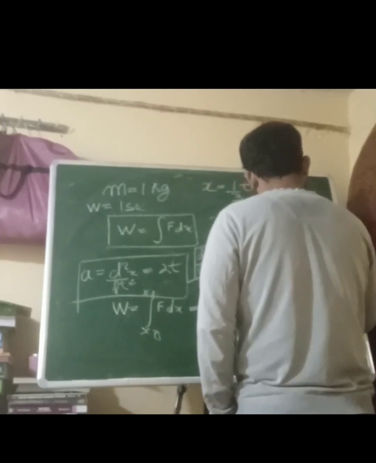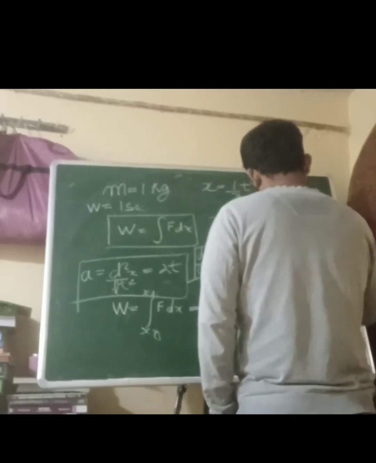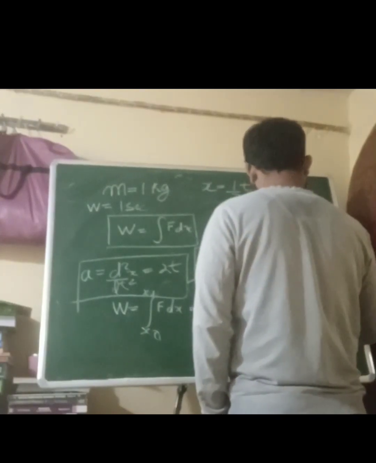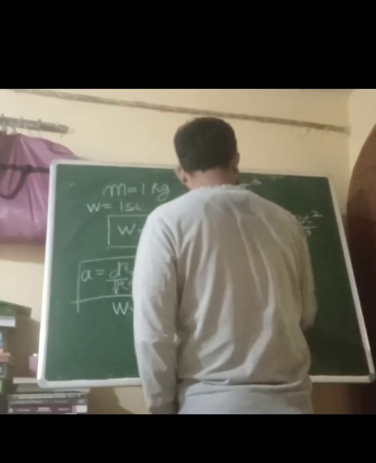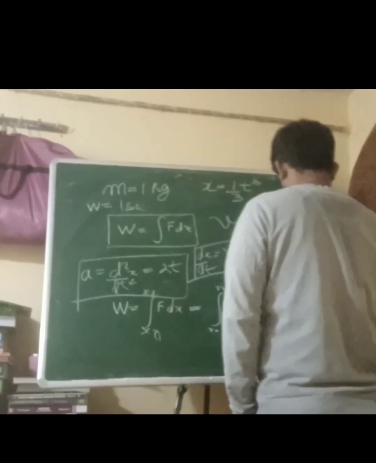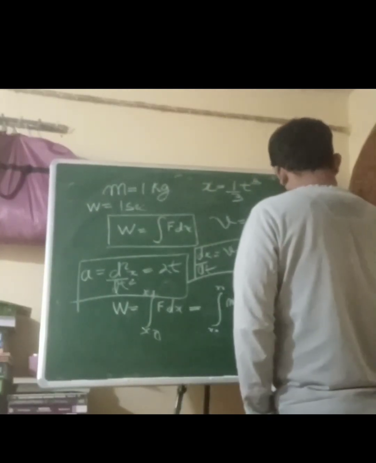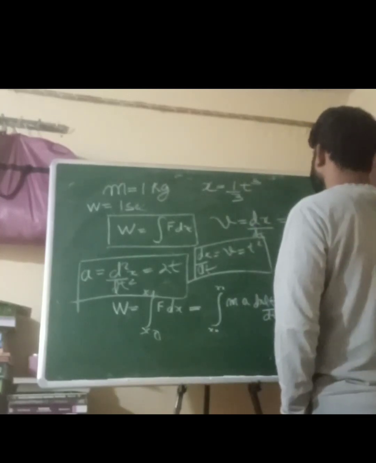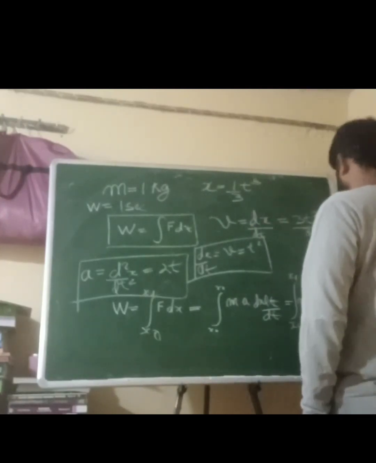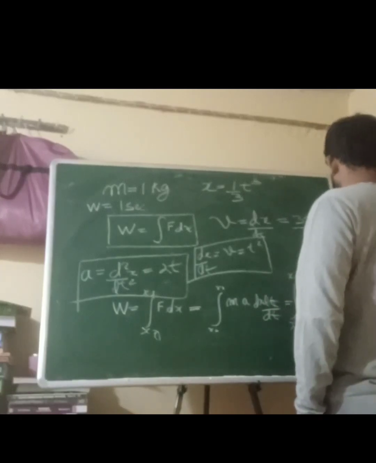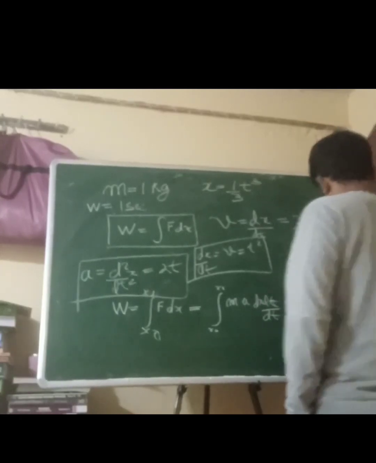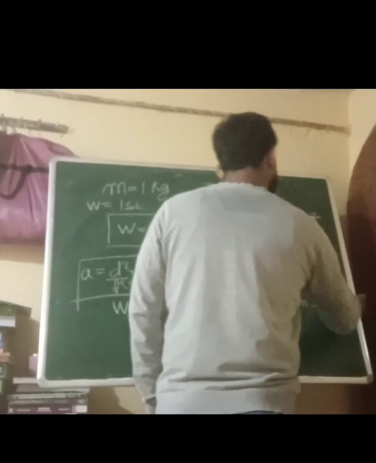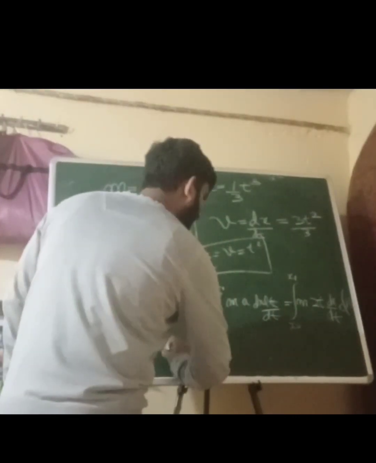It is the derivative of t. So what we can do here, a comes out to be 2t. Okay. And dx upon dt comes out to be t square. Right. Here we have dx upon dt, right? You can see dx upon dt. So here we will again substitute the value.